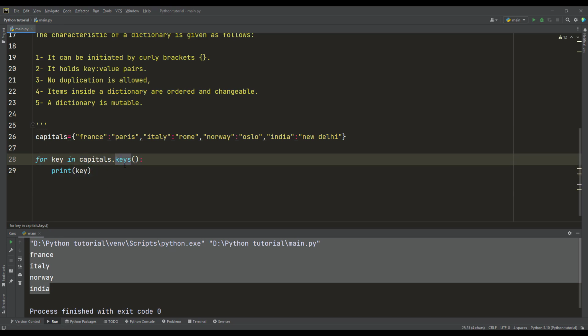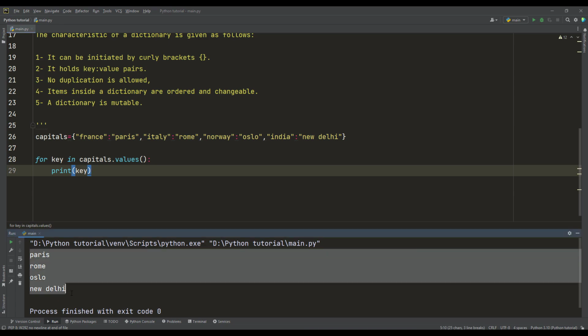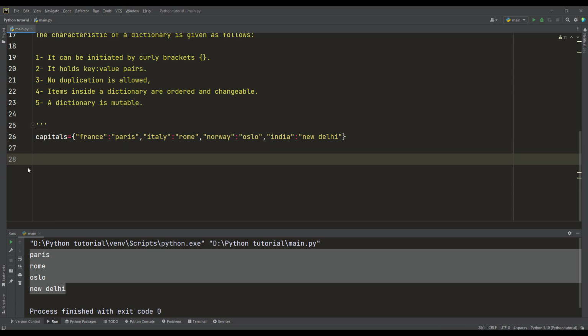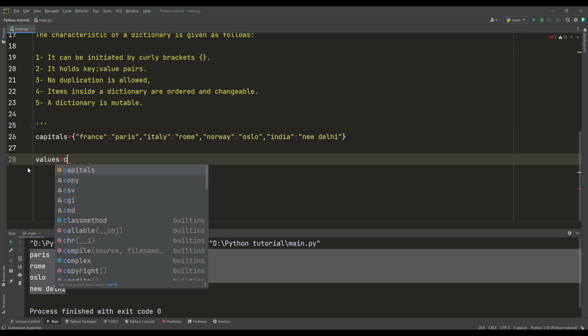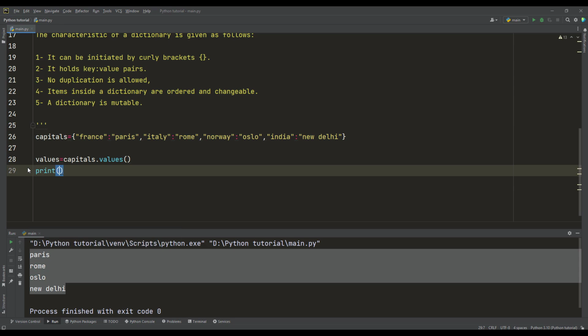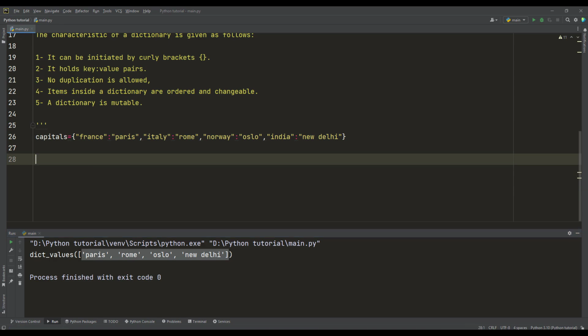We can do a similar thing. For example, if I want to consider only values instead of keys, I can print the values. So now I printed the capitals themselves. Or, instead of a for loop, if I want to use them as a variable or an object, I can say values equals capitals.values. Then I can print this object later, and it is a dictionary values object, and I can loop over it as I did before.